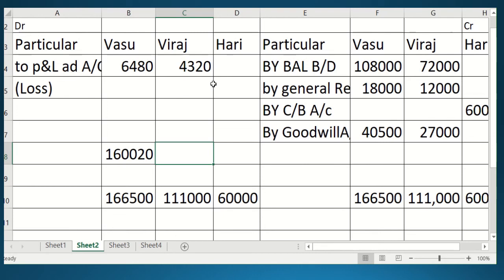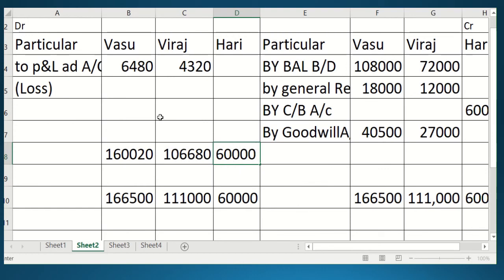After deducting 4,330 from 1,11,000, you will get the closing balance 1,06,680. Finally, no amount is there to deduct, so the whole will be the closing balance in the case of Hari. So this is the closing balance, students.